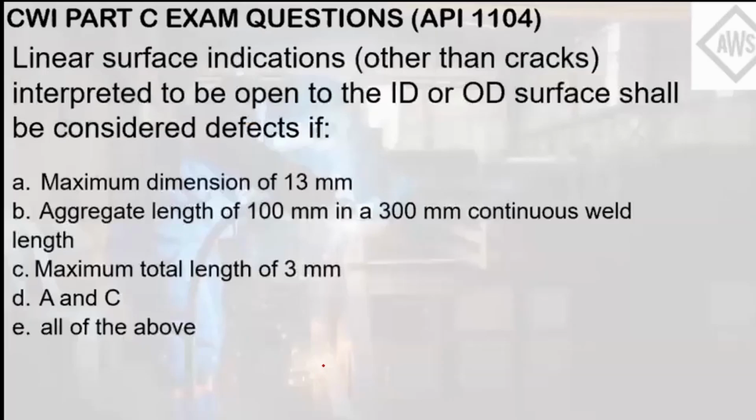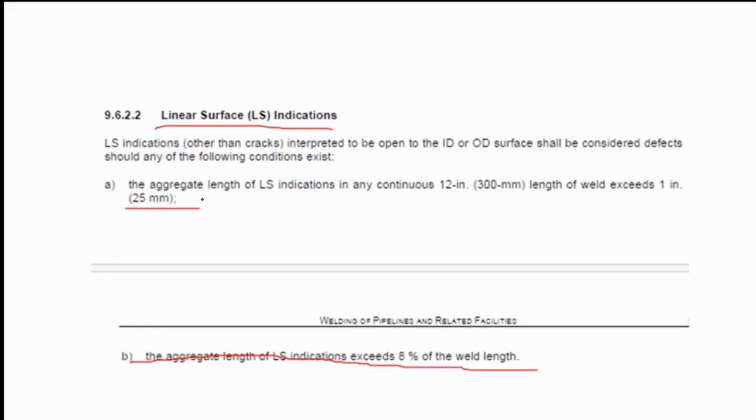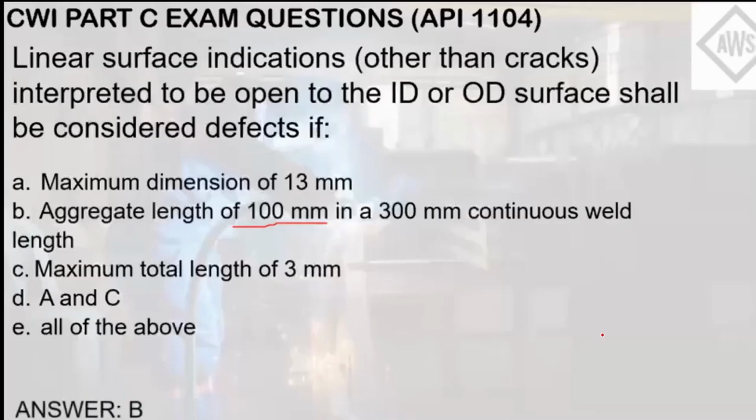So letter B can be considered a defect because it exceeded the 25 mm limit of the aggregate length as mentioned here. The aggregate length is more than the 25 mm limit as stated in this clause. So the answer here is letter B.